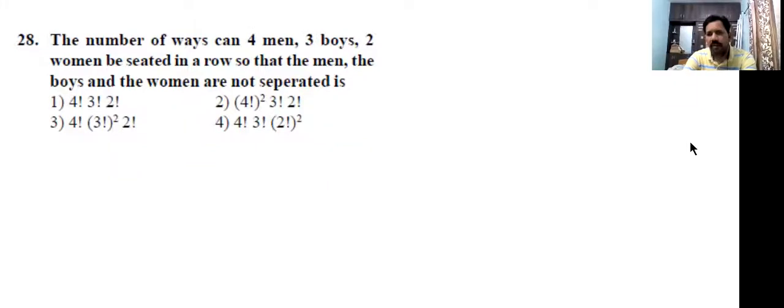In the previous class, we completed up to 27 problems of level 1. Now I am going to start the 28th question. Now see the question, what they have given.